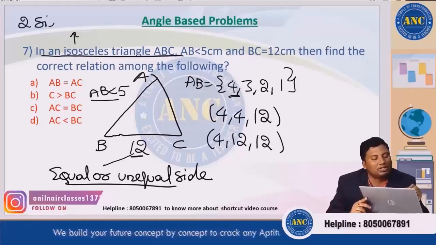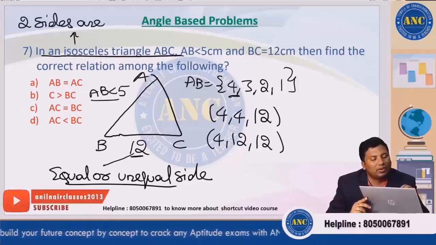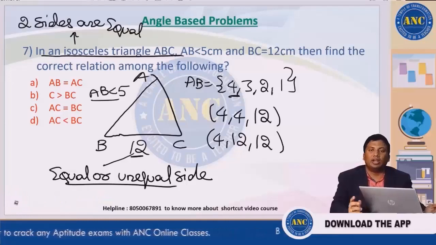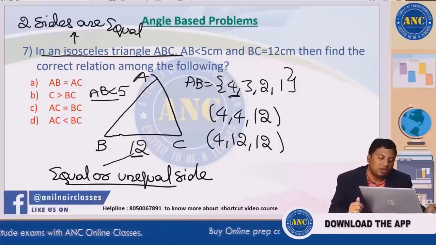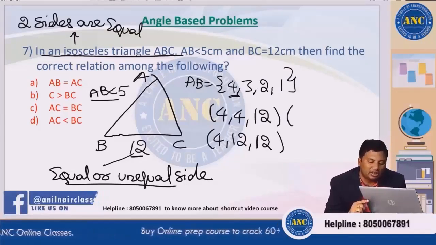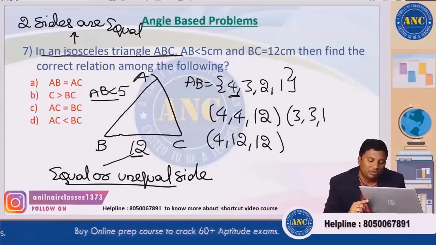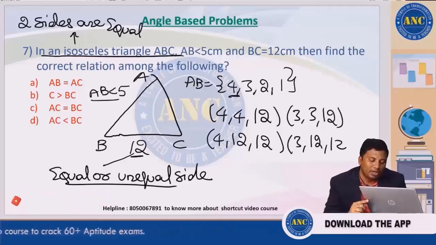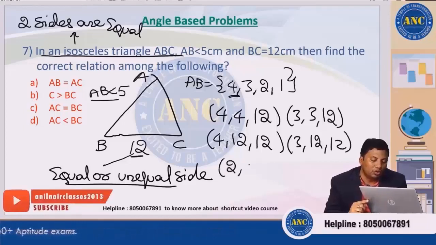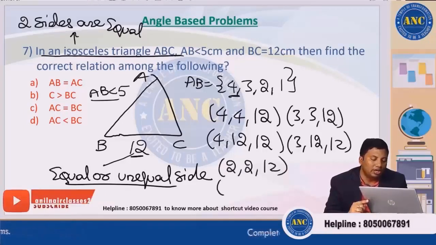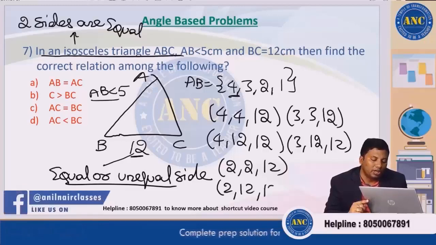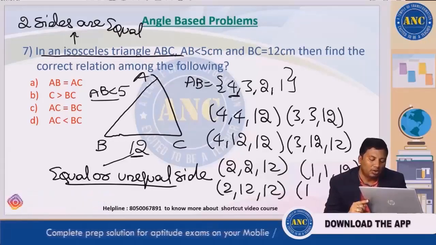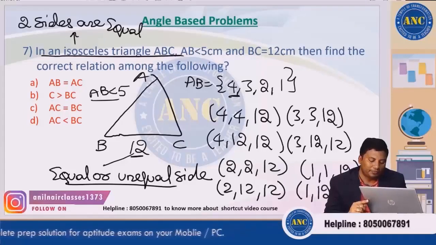If it is 3, it will be 3, 3, 12 or 3, 12, 12. If it is 2, it could be 2, 2, 12 or 2, 12, 12. If it is 1, it could be 1, 1, 12 or 1, 12, 12.